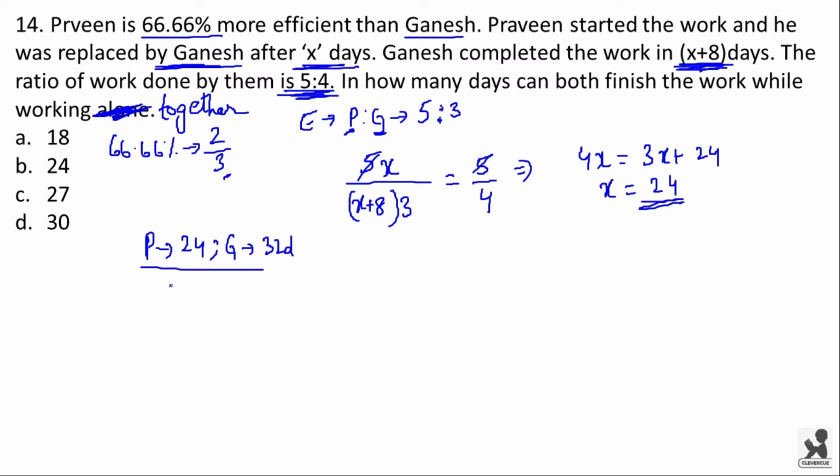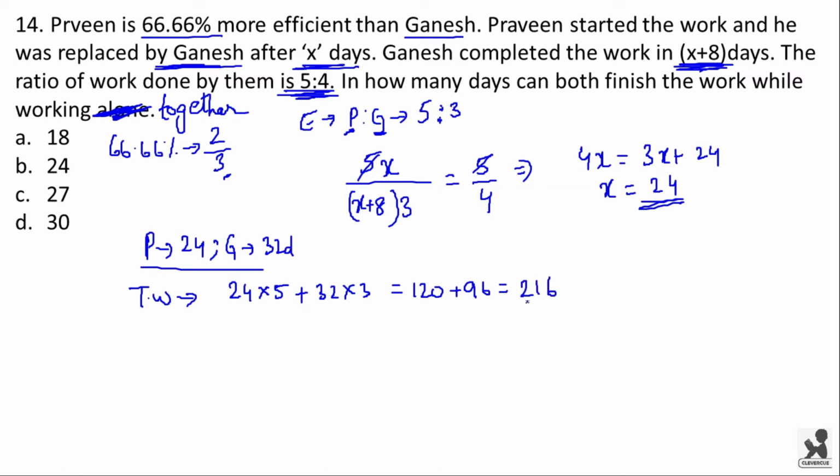Now from here we can calculate the total work. Total work will be 24 into 5 plus 32 into 3, which is equal to 120 plus 96,